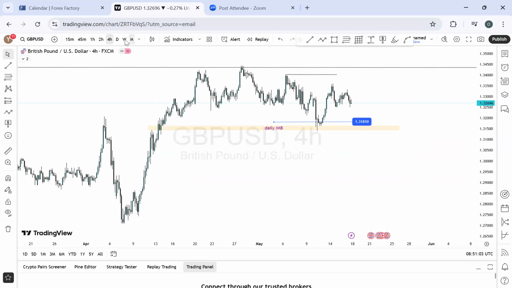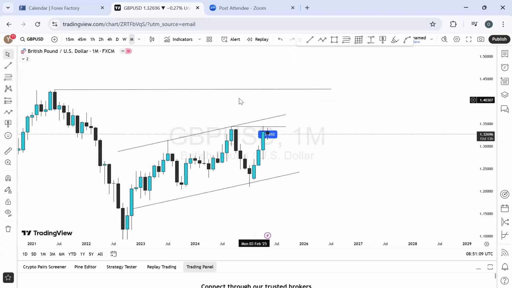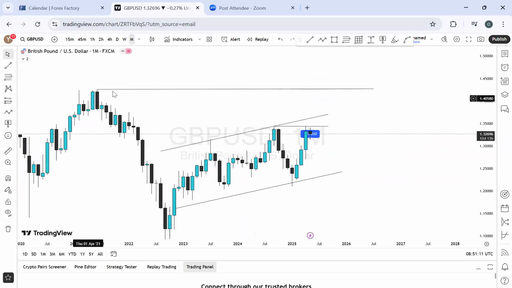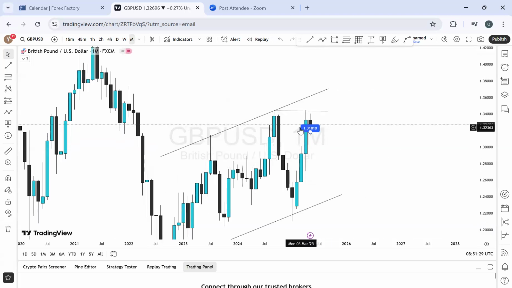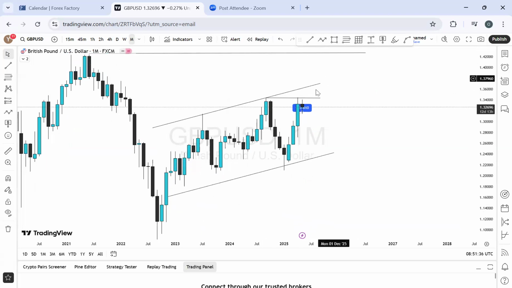Let's check what we have on the Great Britain pound US dollar on the monthly time frame. On the monthly time frame, we had the market at a price level like this. We secured this level for a long time now. We were expecting the price to get to it at the end of the day. But currently, what we have in the market is what we are reacting to. When we look at this, we're going to see that the price has been stuck within this price range for this month. So basically, we do not have a very clear outlook on Great Britain pound US dollar, rather we see the market is at a supply zone right here on the monthly time frame.